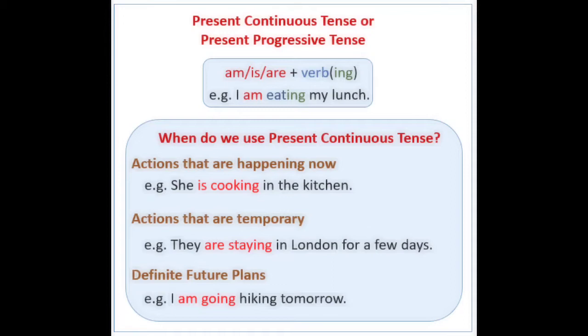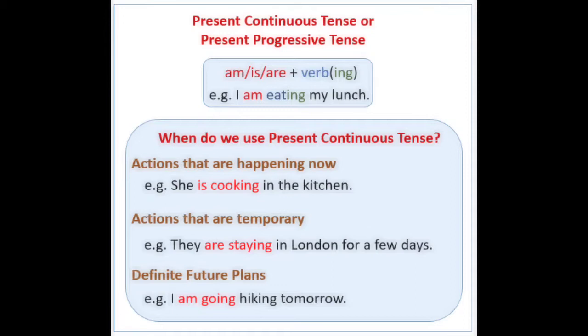Then, next one. Actions that are temporary. For example, they are staying in London for a few days. So see here the actions that are temporary. They are staying in London for a few days. So they are not going to stay permanently. For a few days they are going to stay in London. So here the action is temporary.